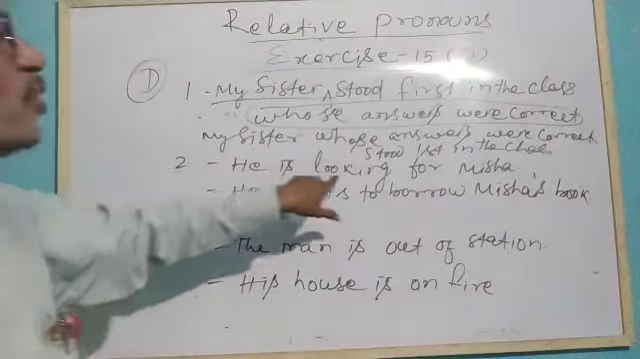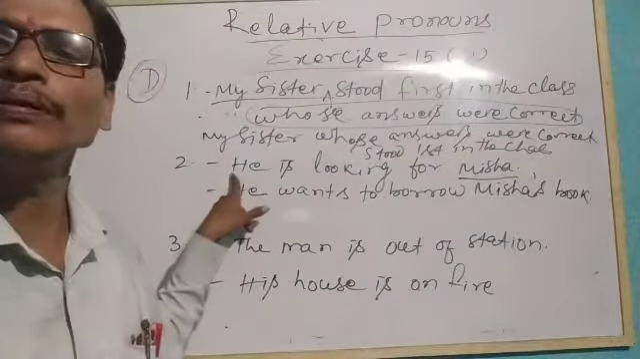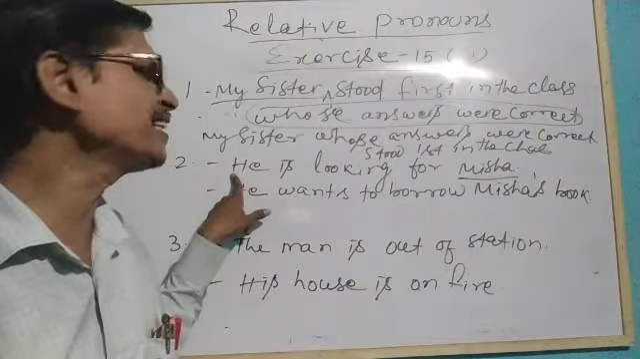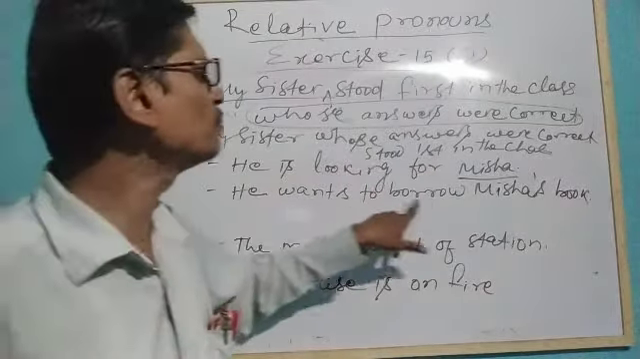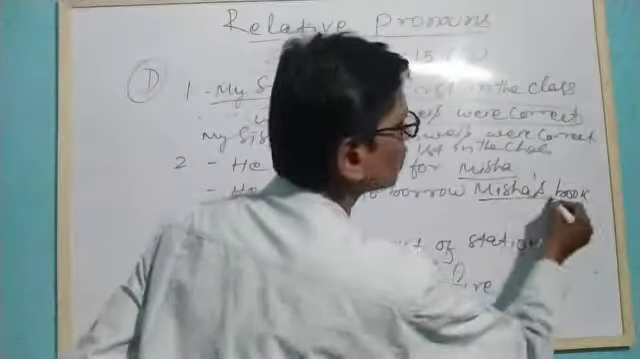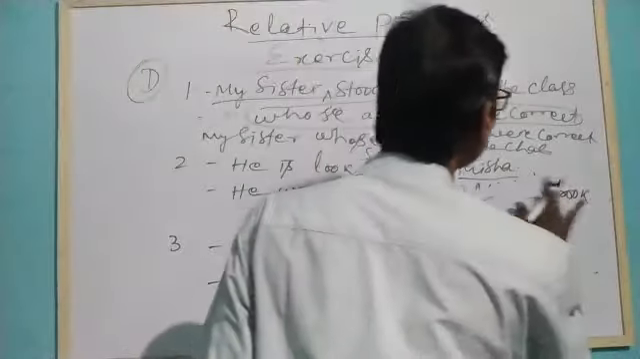Similarly, he is looking for Miss Sam. Who is looking for? He is looking for. Whom is he looking for? For Miss. So he wants to borrow Mrs. book. Mrs. book. That means whose book?